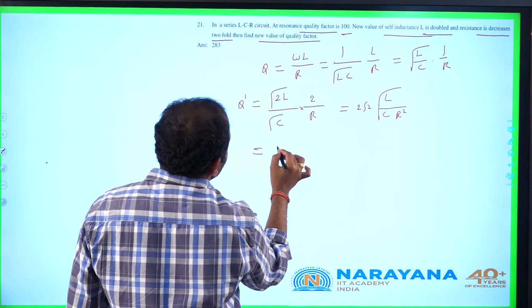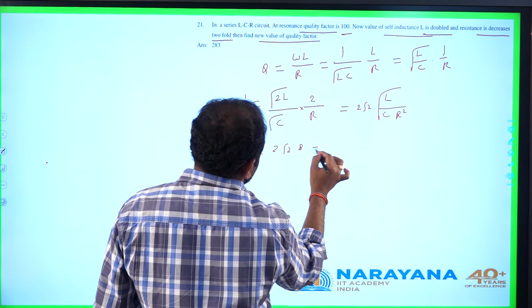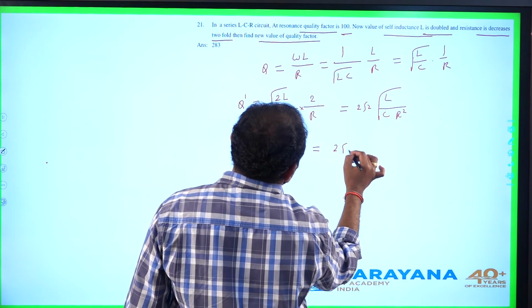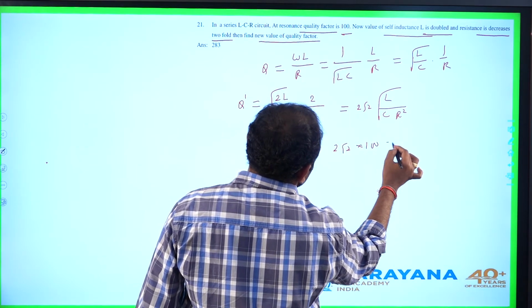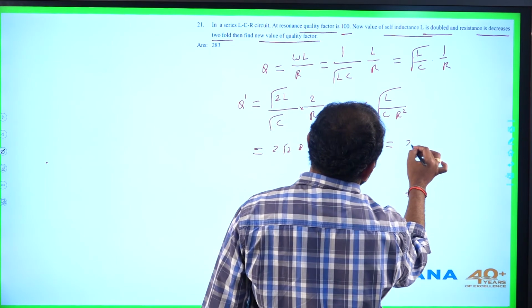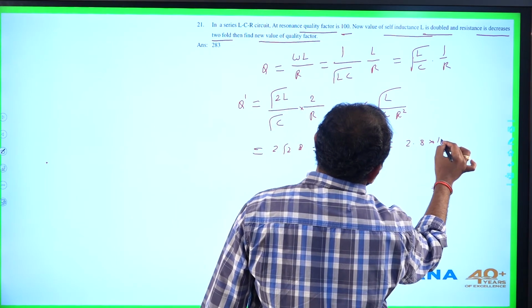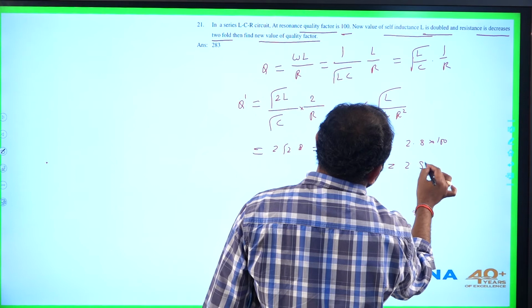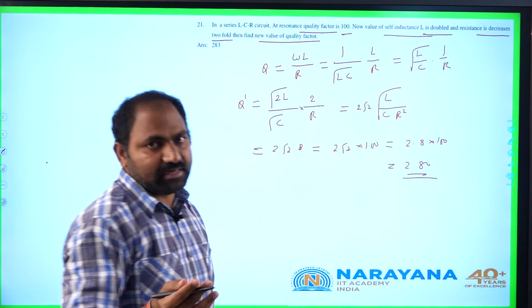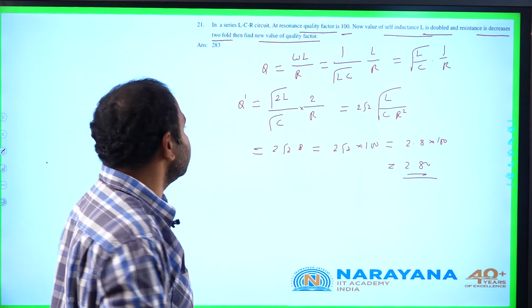Simply this is 2 root 2 times the original quality factor given. So 2 root 2 into 100. 2 root 2 we can approximately take as 2.8, into 100 gives 280. This is the new quality factor of the circuit. Let us go to the next question.